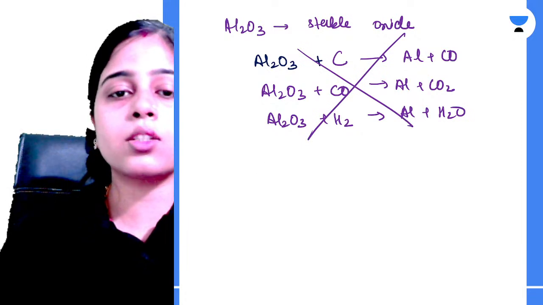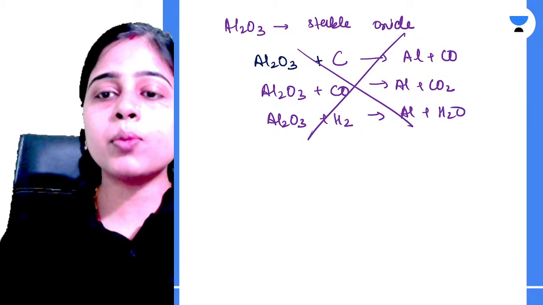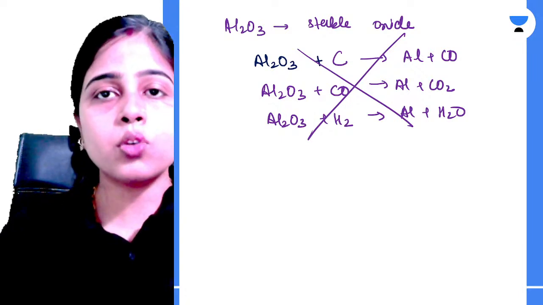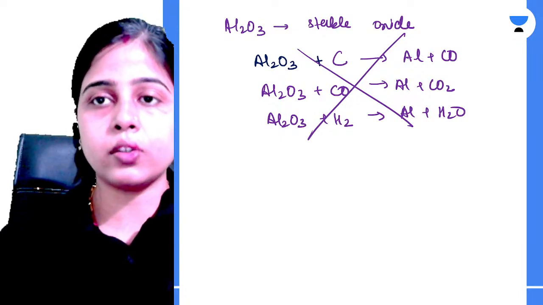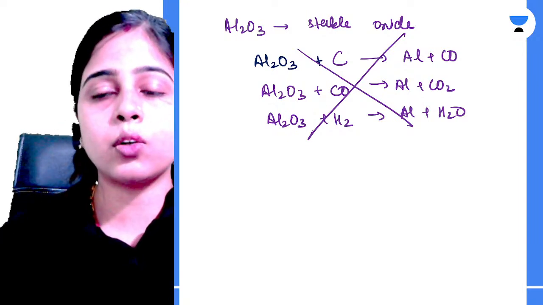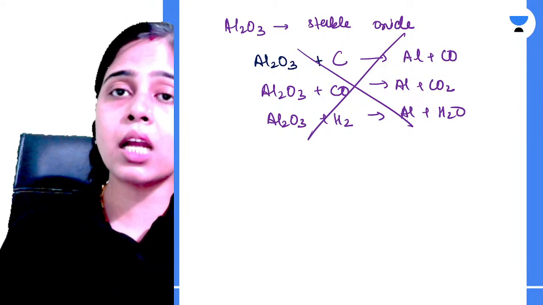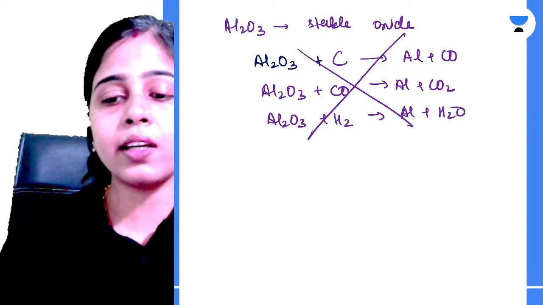Nothing of this sort is going to happen. ऐसा कुछ नहीं होने वाला है. Okay, because aluminium cannot be reduced using some common reducing agent. Okay. And because of that only, aluminium was a very costly metal like gold and silver in the early days, whereas aluminium is the most abundant metal, but still it was very costly.